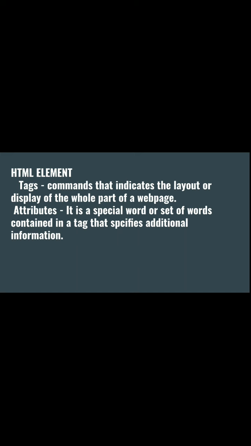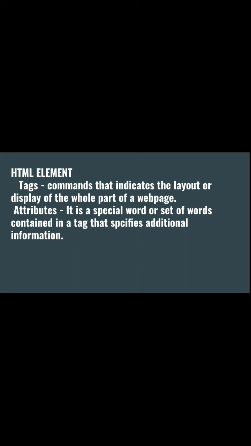Now, what are HTML elements? A web page is made up of elements, each of which is defined as HTML coding. That means tags and attributes together are HTML elements. The elements help to create the basic structure or advanced structure of HTML documents. So what is a tag? It is a command that indicates the layout or display of a whole part or a particular part of a web page.